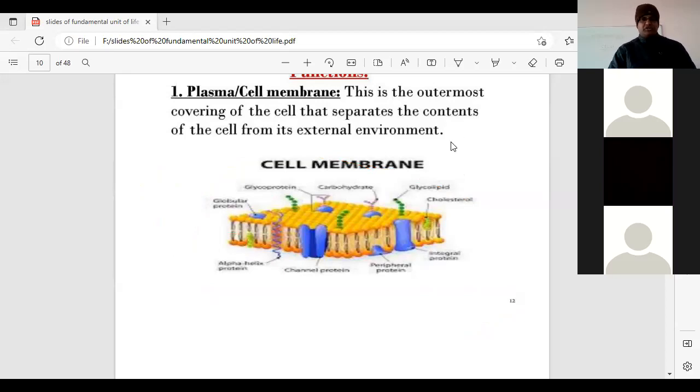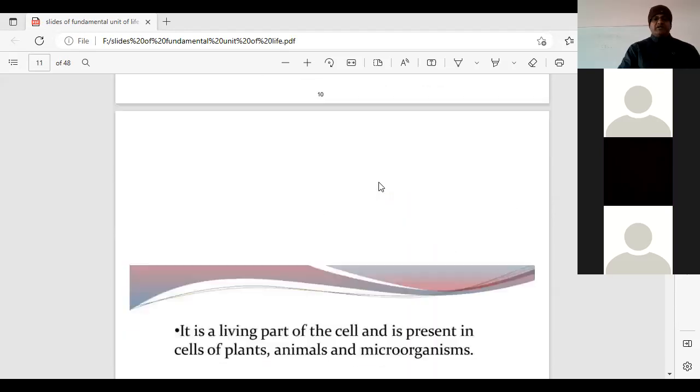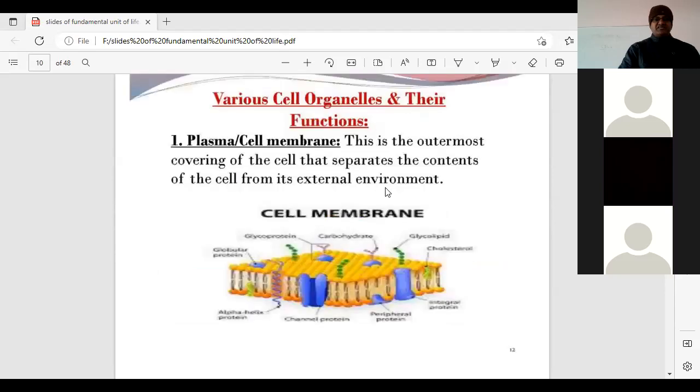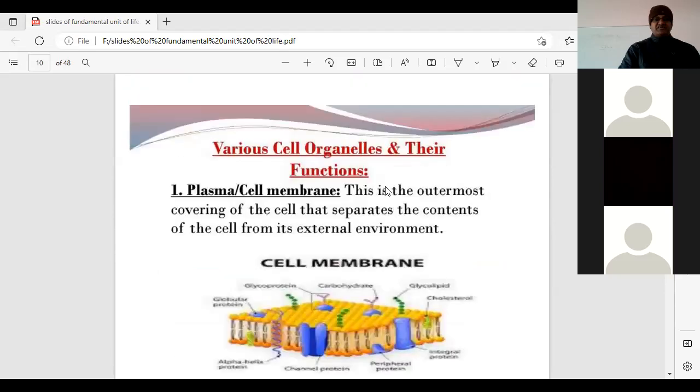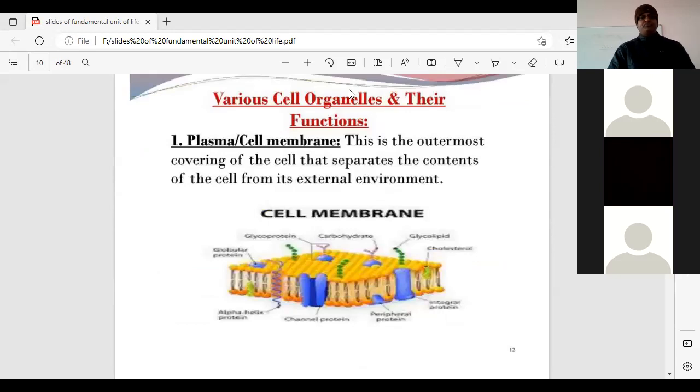It is also called the sandwich model, because in a sandwich there are two breads, and between the two breads either vegetable or cheese or some other material is present. That is why we call the plasma membrane the lipid bilayer, or the sandwich model. If we say the plasma membrane is composed of two major components, what will be your answer? All the participants, give me the reply through the chat box.